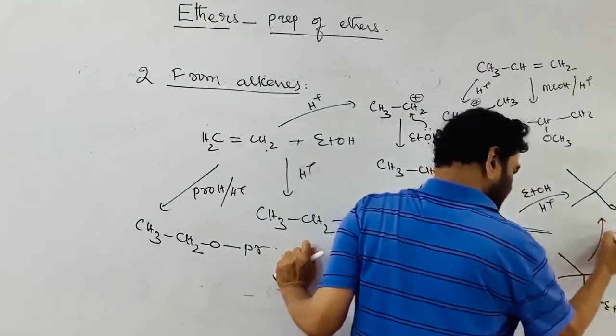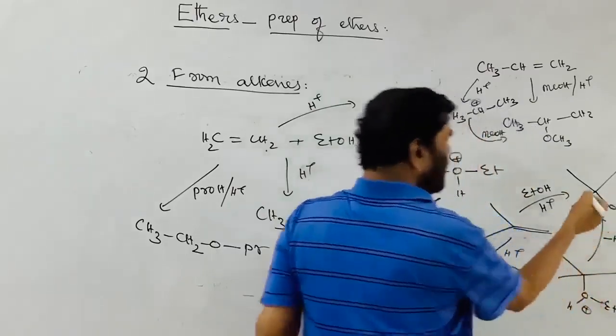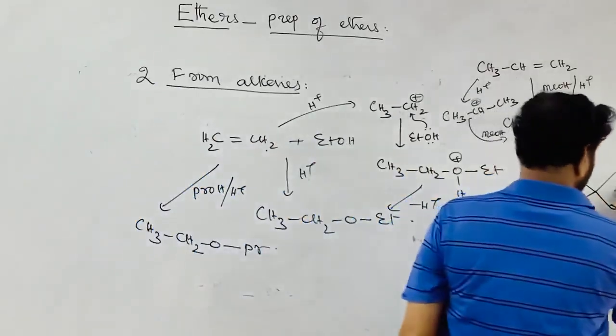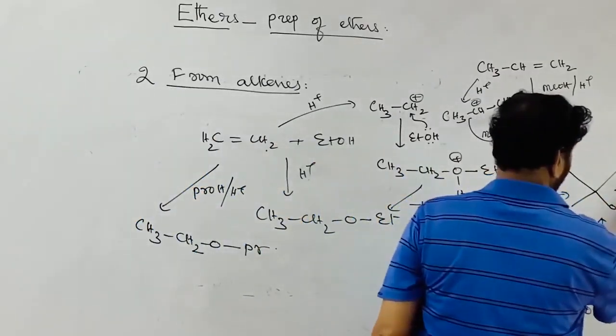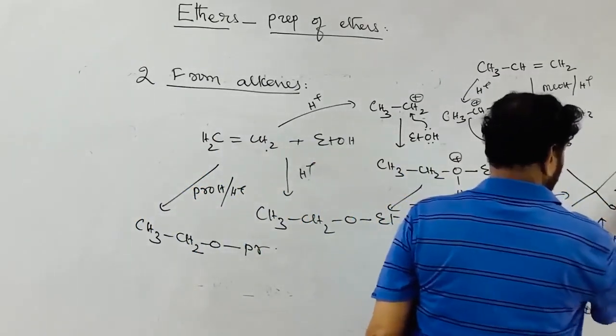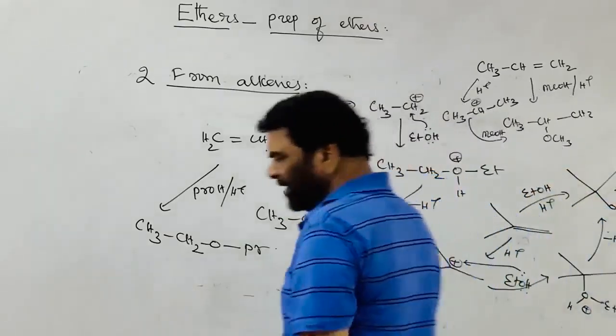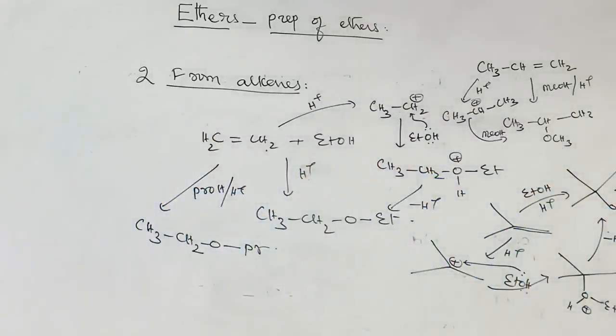This loses the H plus ion and converts into tertiary butyl ethyl ether, a mixed ether. It's very convenient for the preparation of mixed ethers.